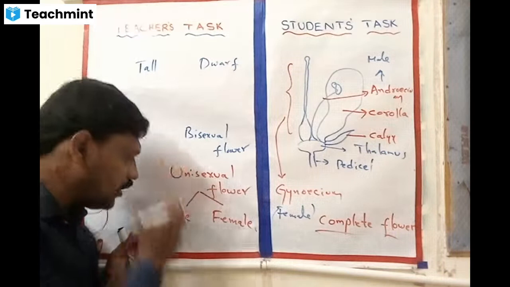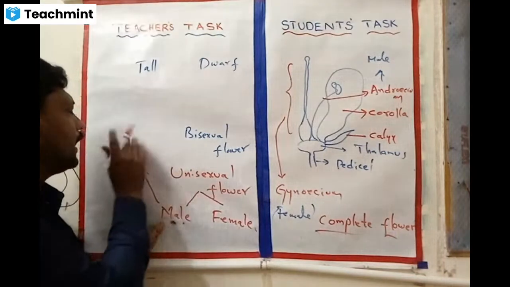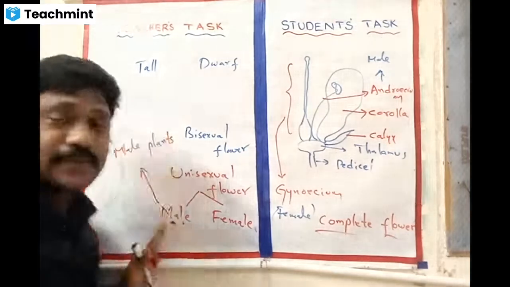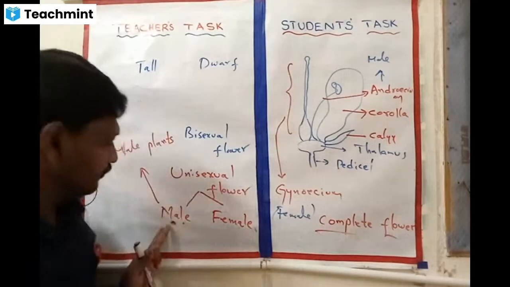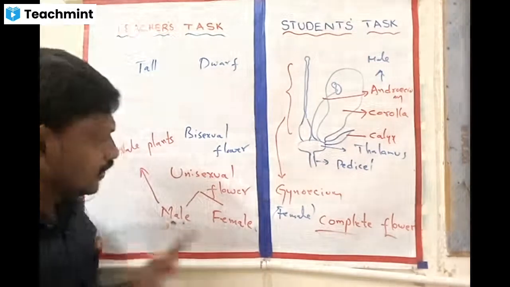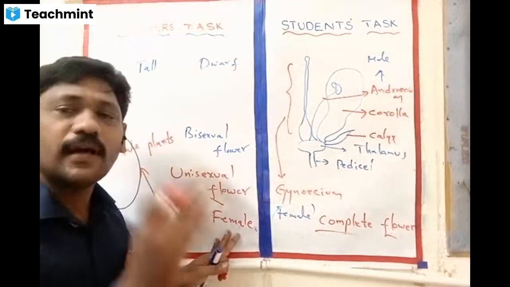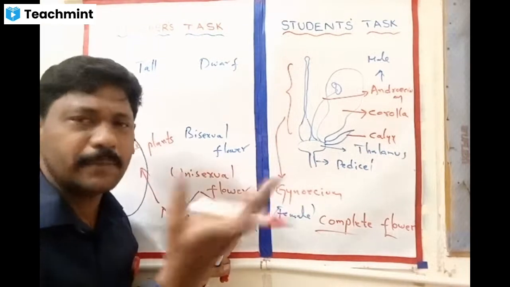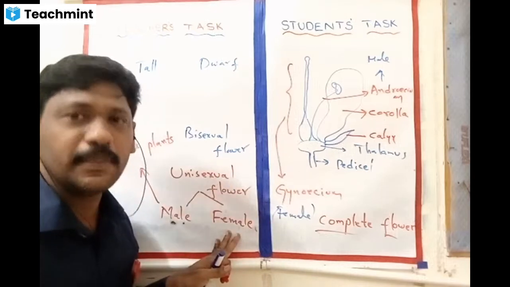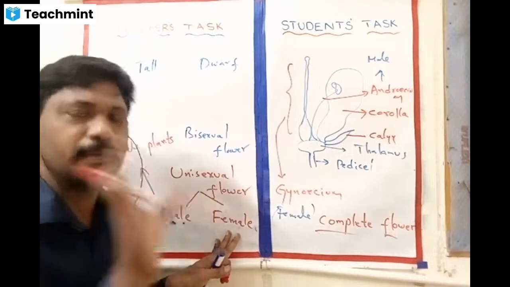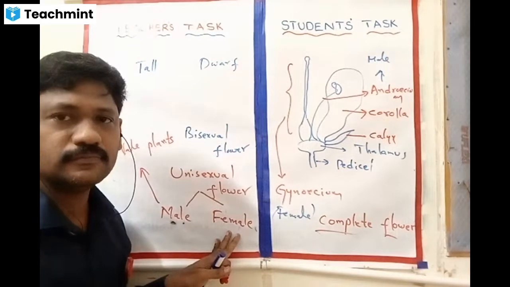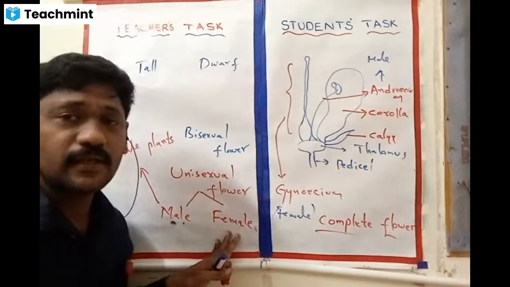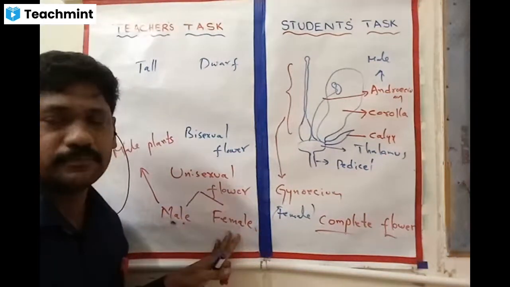If a plant has only male flowers, we call it a male plant. So in plants also, male plants and female plants are present. It is not a joke. Really, they are present. A plant with only female flowers, we call a female plant. If you consider papaya, not all papaya plants produce fruits, you know. Male plants do not produce fruits. Only female plants produce fruits. Examples of unisexual plants are papaya and date palm.